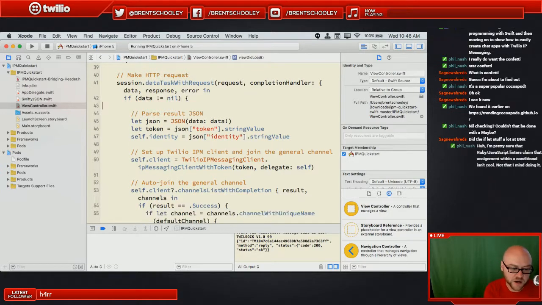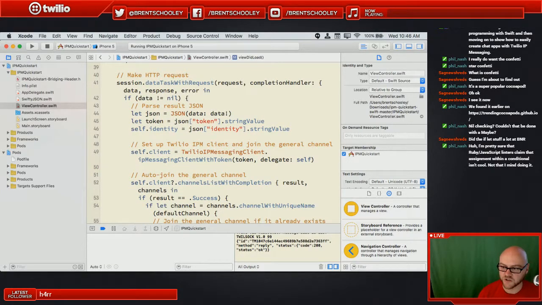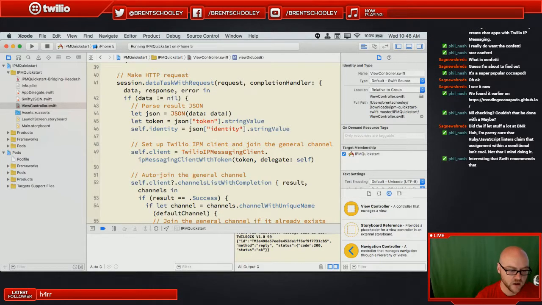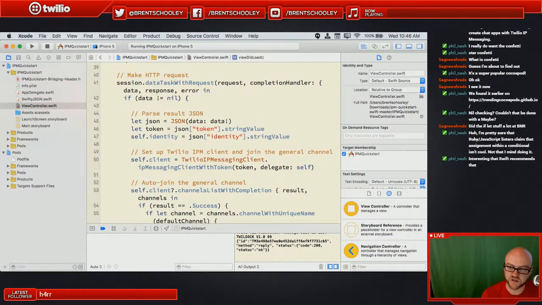You are correct by pointing out that the not equal to nil bit, assignment within a conditional, isn't cool. Well, it's not assignment within a conditional. This if let is a different thing from if. Well, I mean, it is an if statement, but yeah, I guess it's assignment within a conditional.